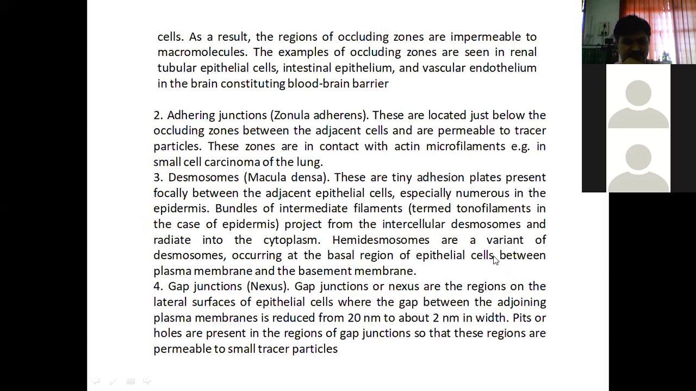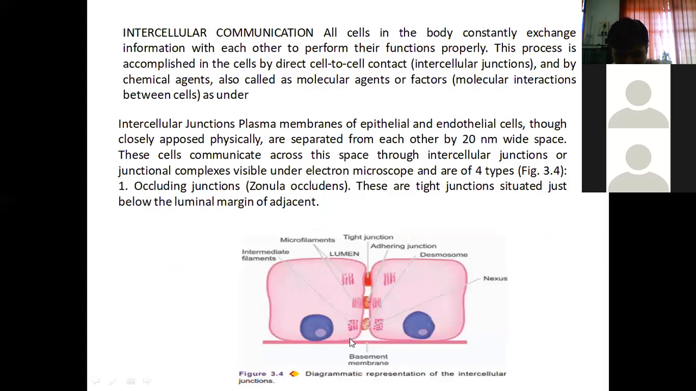See the description they have given. Hemidesmosomes are a variant of desmosomes occurring at the basal region of epithelial cells, between the plasma membrane and the basement membrane. From the diagram, this point will be clear. Here, this is the plasma membrane of the epithelial cell, and this is the basement membrane. These hemidesmosomes will be present in between the plasma membrane of the epithelial cell and the basement membrane. Got it here?